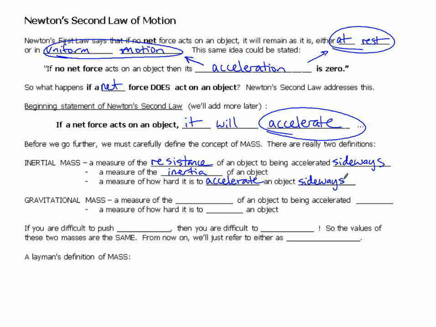Then there's gravitational mass, and this is a measure of the resistance of an object to being accelerated upward. This is really a measure of how hard it is to lift an object.